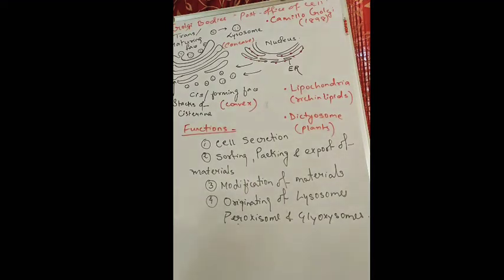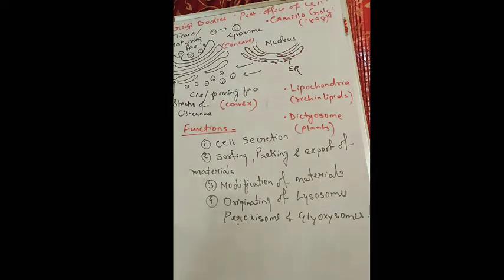These long unbranched structures are cisternae. These are the vesicles, and tubules are also present, which I have not drawn here. They are tube-like structures, often branched, and they are associated with cisternae only.